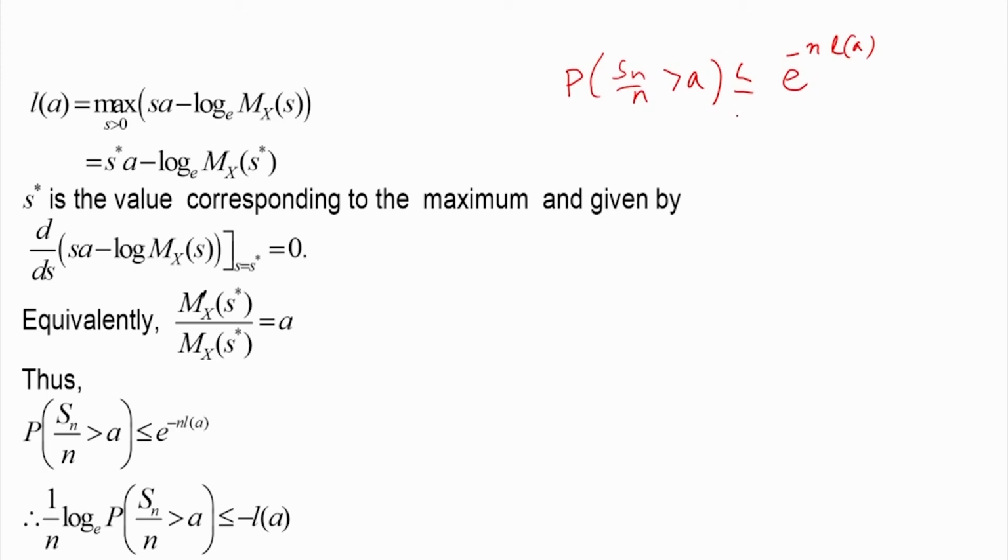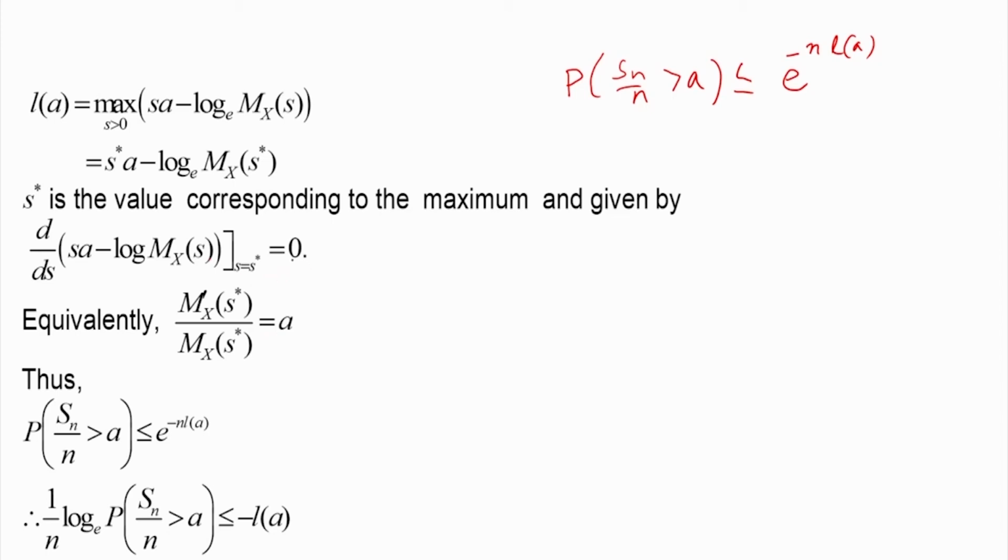Now, how do I find s star? S star is the point where this expression sa minus log of mx of s is maximum. Therefore, if I take the derivative with respect to s, that should be equal to 0 at s equal to s star. So, if I take the derivative with respect to s, this will become a, and this will become 1 by mx of s into mx dash of s.